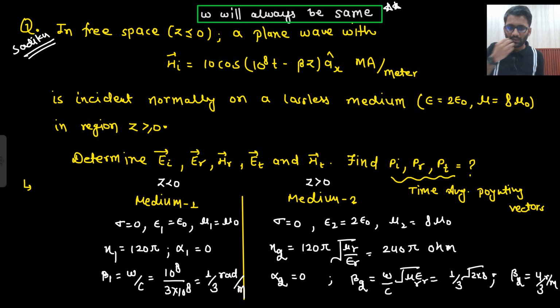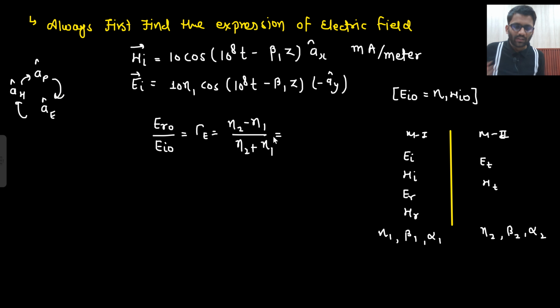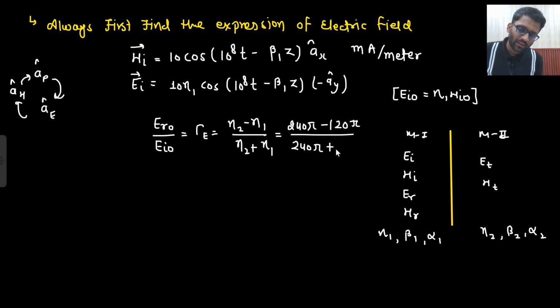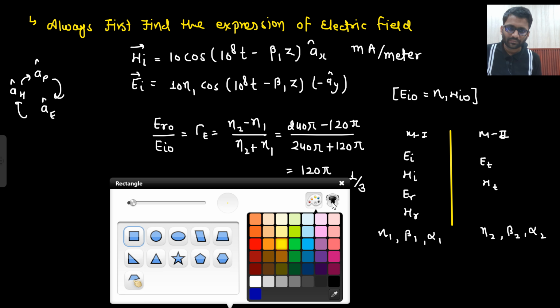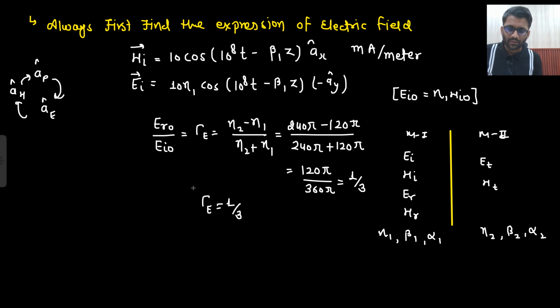Okay, so eta 2 is 240 pi. So 240 pi minus 120 pi divided by 240 pi plus 120 pi. So 120 pi divided by 360 pi equals 1 by 3. So your gamma E is coming out to be 1 by 3, right? Very important result.